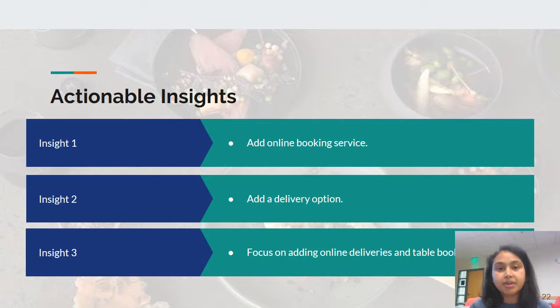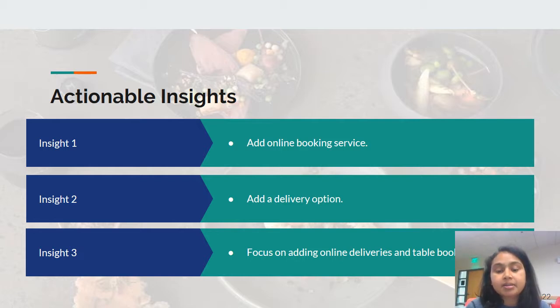I will just go briefly through it. So the first insight is that the restaurant should add online booking service, because based on this they can get more customer reviews, and based on the reviews they'll have a higher chance of getting a rating. The second is adding a delivery option. So as we can see, through multiple regression, we were able to identify that delivery has a big impact on the number of votes as well as the aggregate rating. So it will impact the customer service of the restaurant.